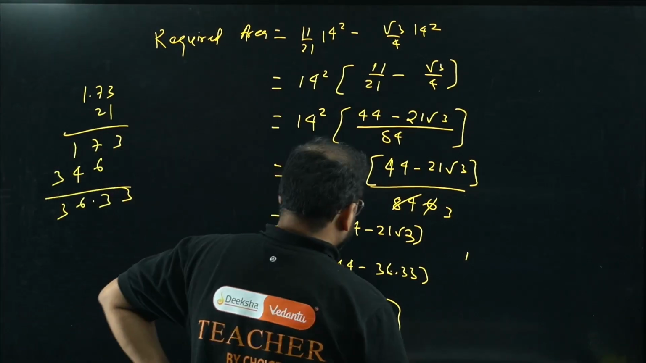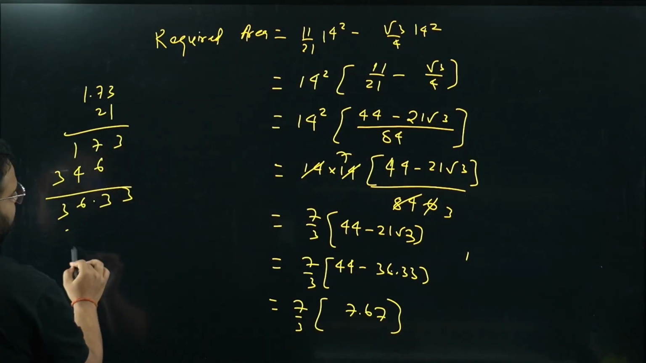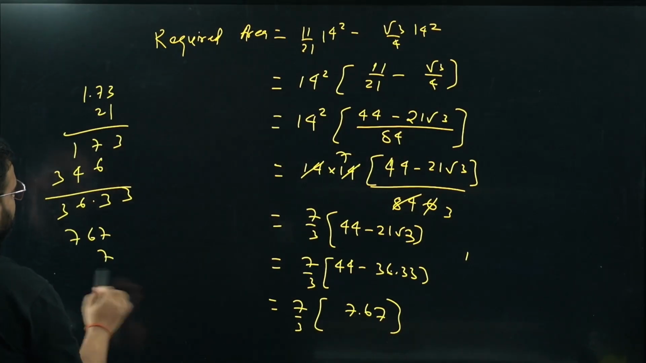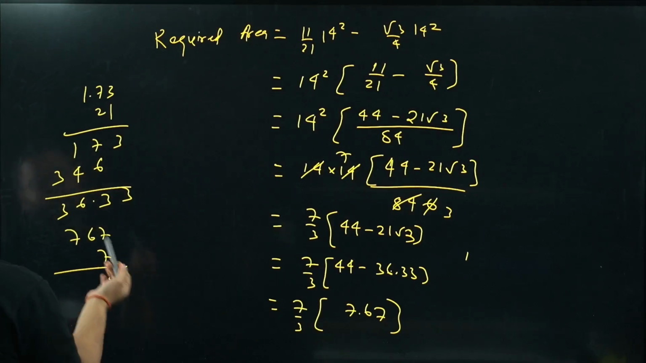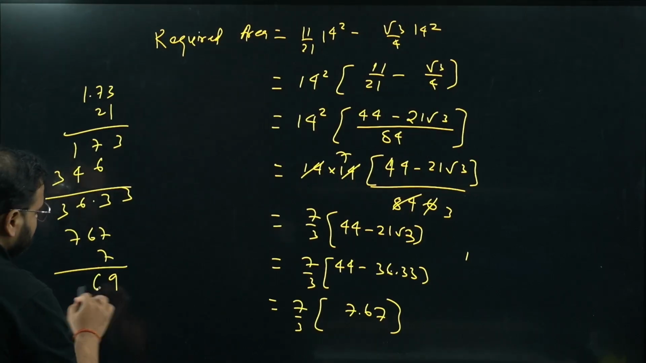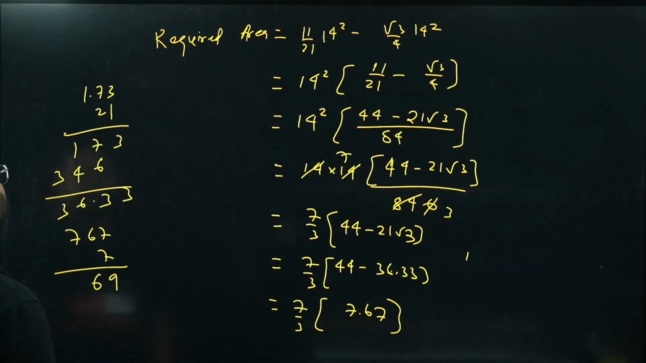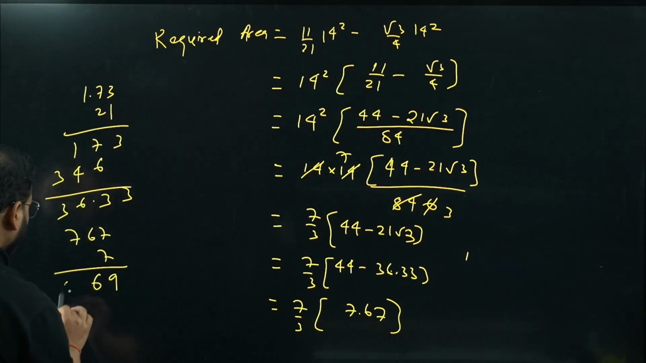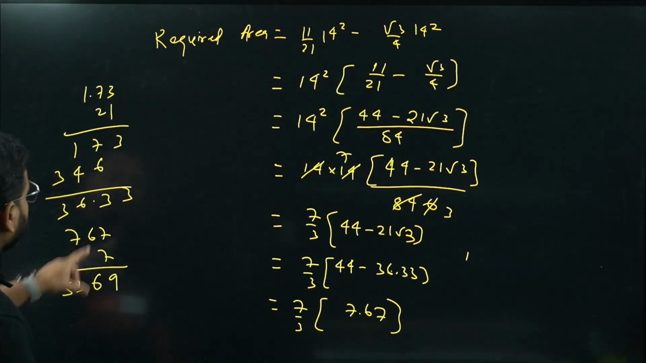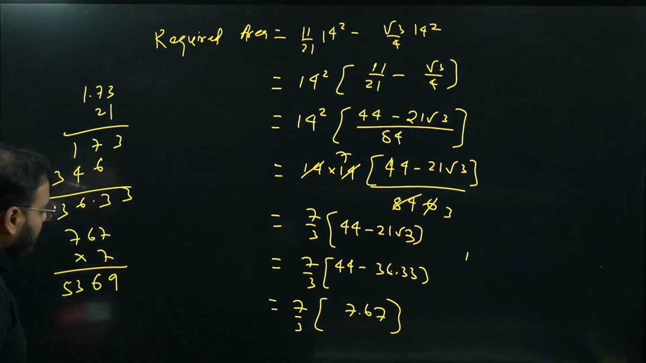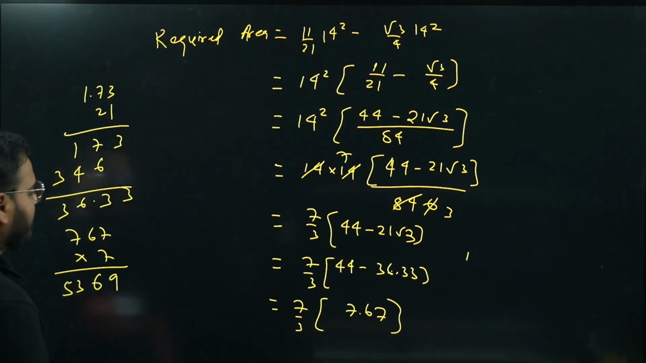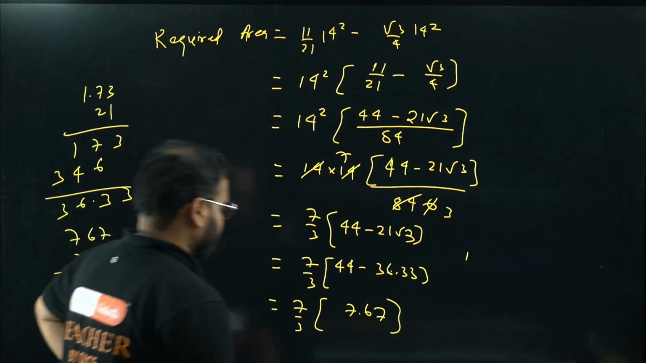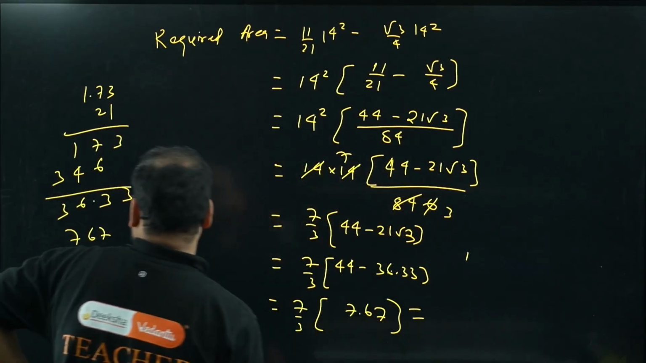Let's multiply this. 7 6 7 by 7. 7 7s are 49. So 9 is here, carries 4. 7 6 are 42 plus 4 is 46, carries 4 again. 7 7s are 49 plus 4 is 53. Have a look at once again. 7 7s are 49, carries 4. Okay, and 42 plus 4 is 46 plus 4 and 49 plus 4 53. So we get here 53.69 by 3. Decimal is 53.69